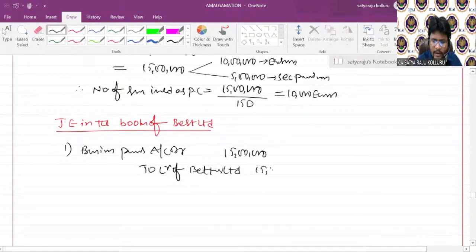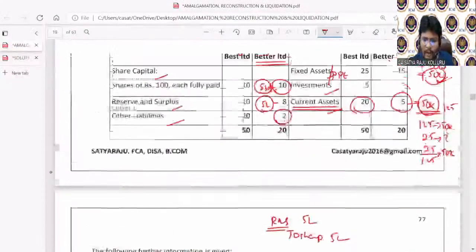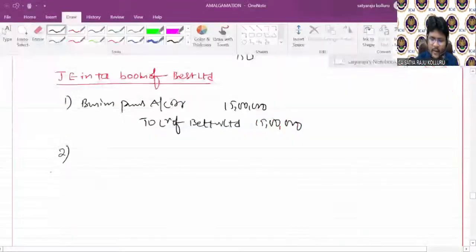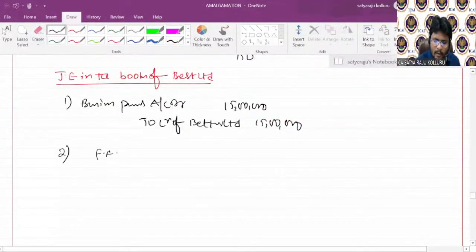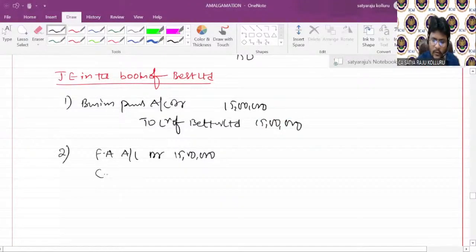Sir, if nothing is mentioned, all assets and all liabilities are taken over at book values only. If you consider all the book values one by one, fixed assets are at 15 lakhs. Fixed assets account debit, which is at 15 lakhs. Next, investment is not there. Current assets account debit, 5 lakhs.